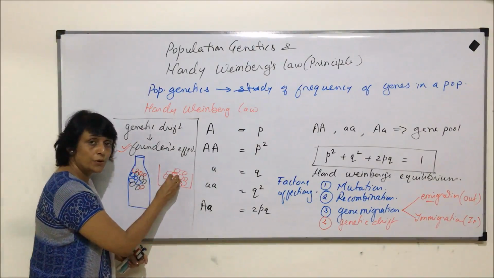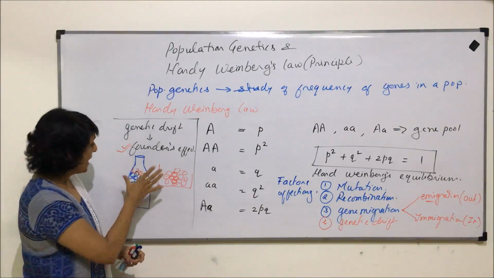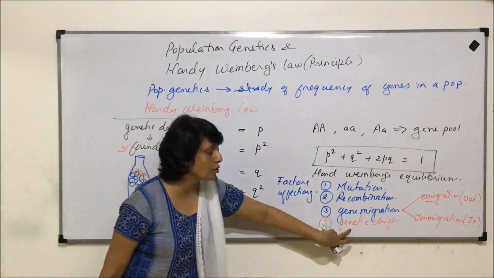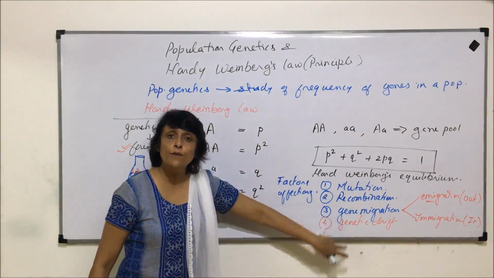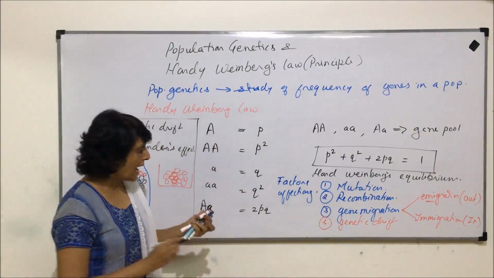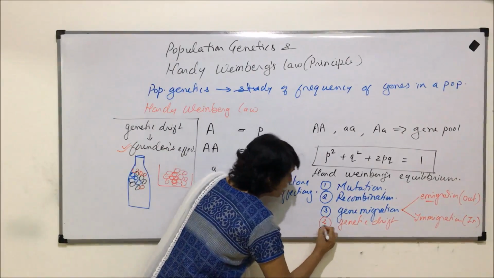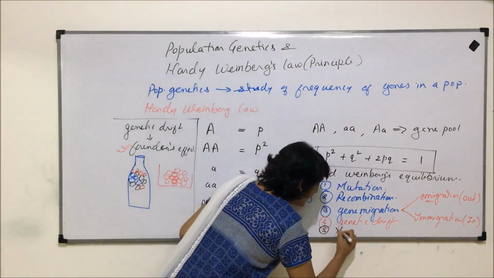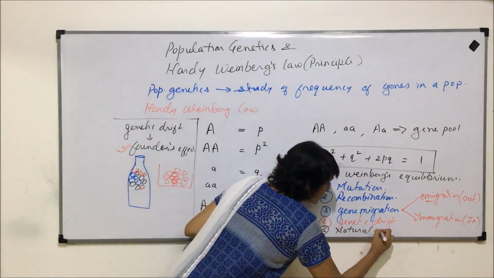So original individuals become the founder members, and this effect is known as founder's effect. That is also a part of genetic drift. And the fifth factor which affects this Hardy-Weinberg equilibrium is natural selection.